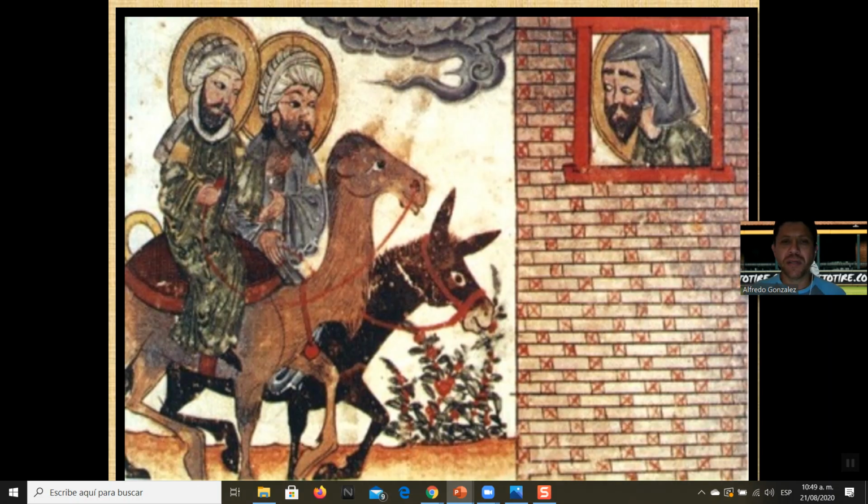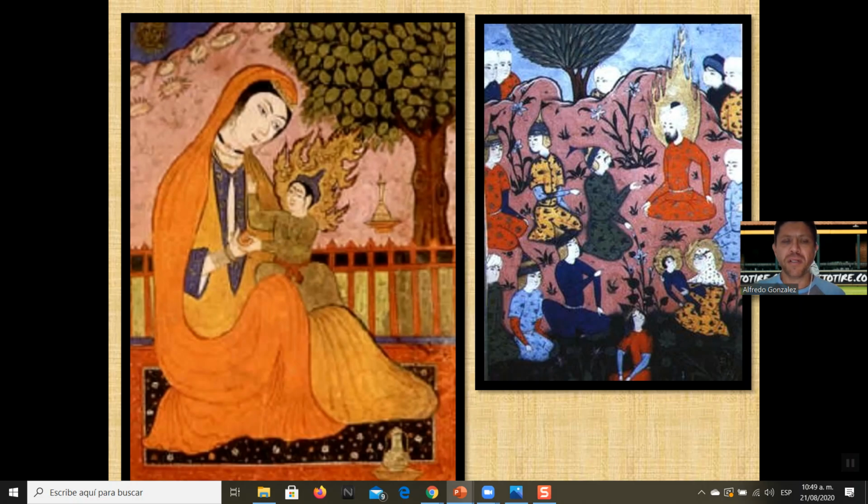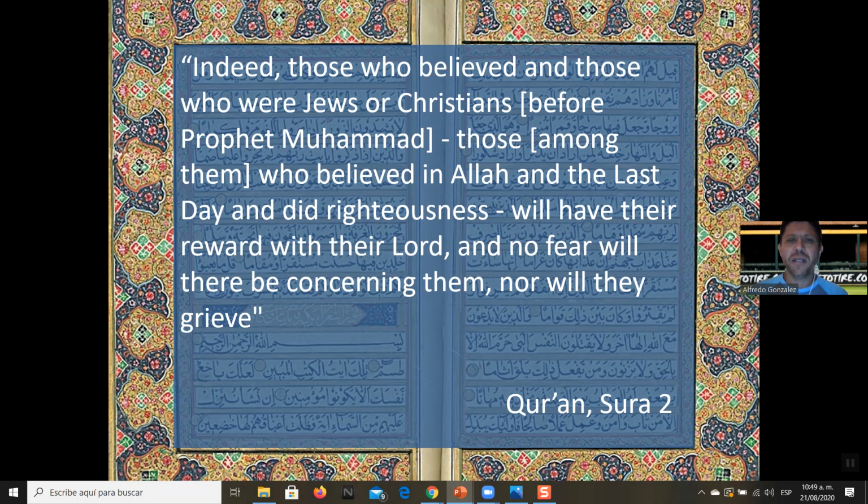So here is a rendering in the Quran of the wise men, right? Here's a rendering of Mary. So in the Quran, they do talk about Mary and Jesus and how they were, you know, spreading the word of God. That's Jesus on the right, spreading the word of God. And here you see some writings in the Quran, right?